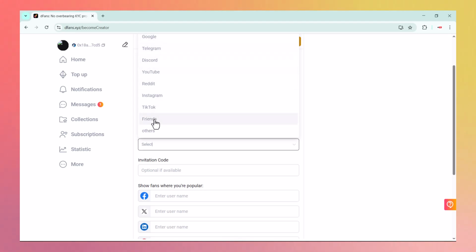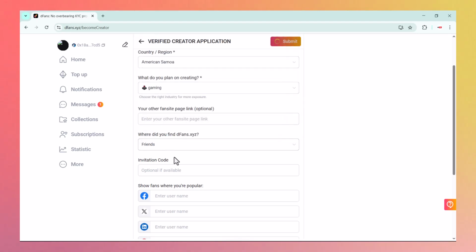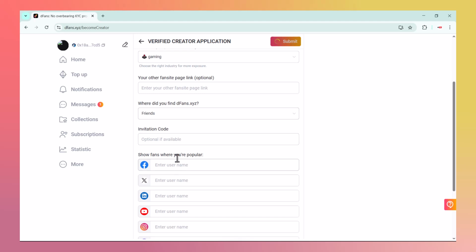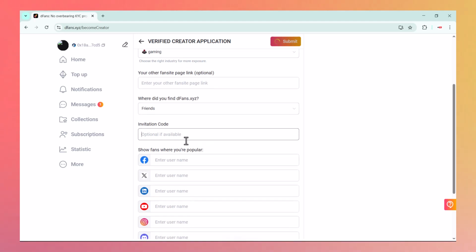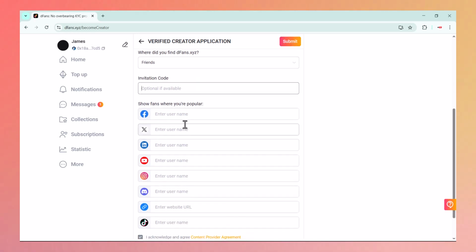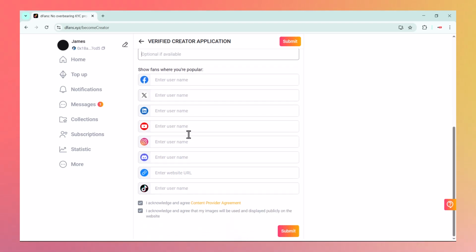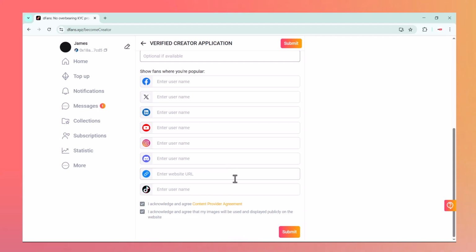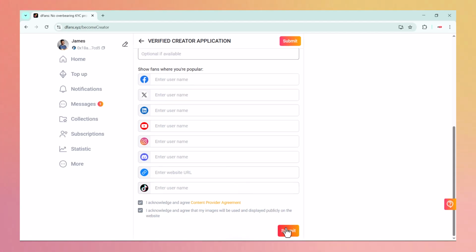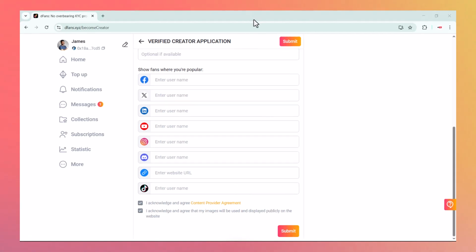Since I heard about it from my friend, I will go ahead and select friend as my option. If you have received an invitation code, you can also enter that in the given field. Lastly, there is a section where you can show fans where you are present. You can fill this out to let people know where they can follow you or see your work. After filling out all the details, just click on the submit button to complete your application.